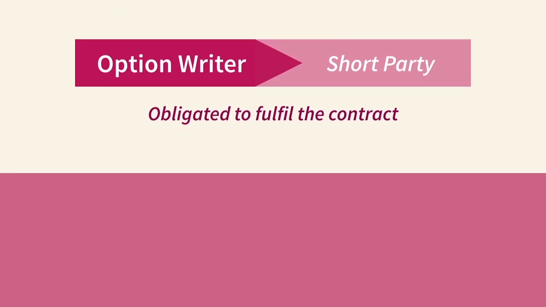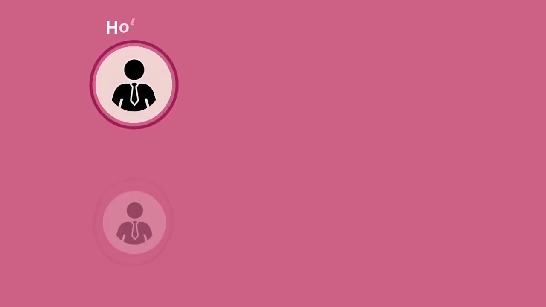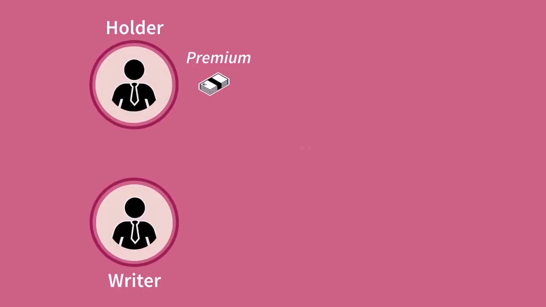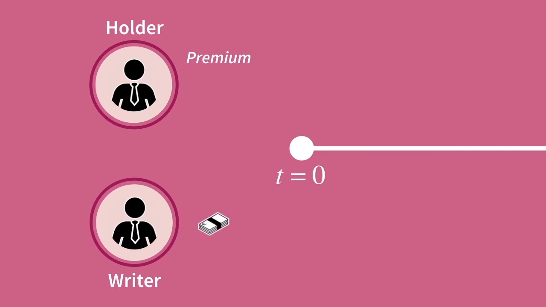An option premium is the amount paid by the holder to the writer at the outset, which works the same as an insurance premium. The writer receives the premium to obligate them to fulfill the contract, similar to the obligation of an insurance company. The holder pays the premium to be in a position to make a call in the future.